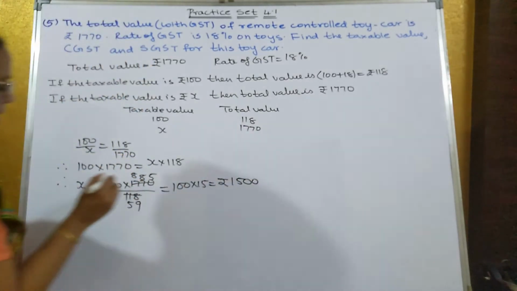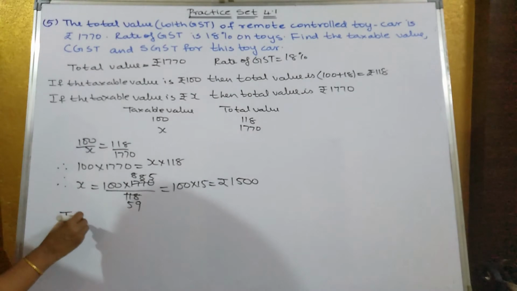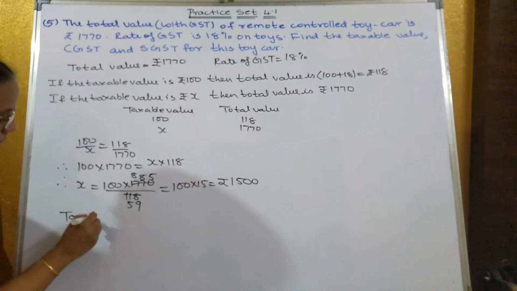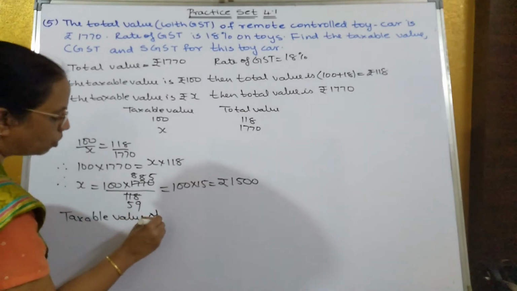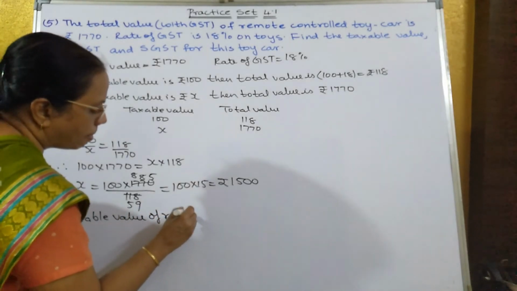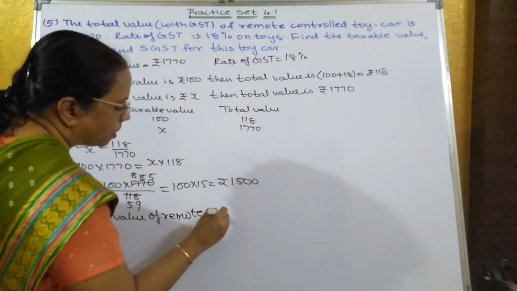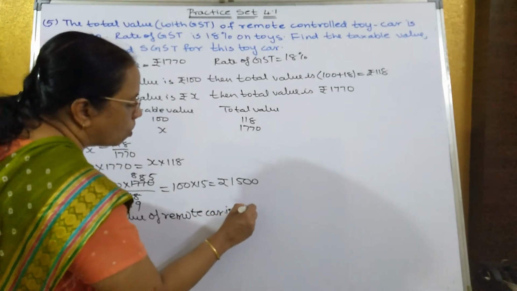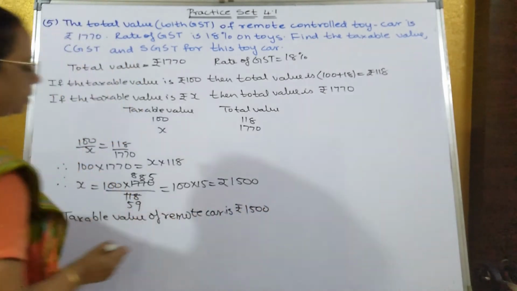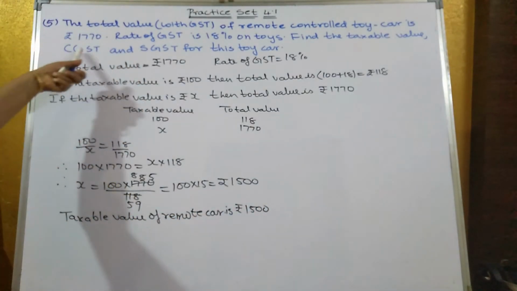So what's the taxable value we have got? Taxable value of remote car is rupees 1500. Now we have to find out CGST and SGST.